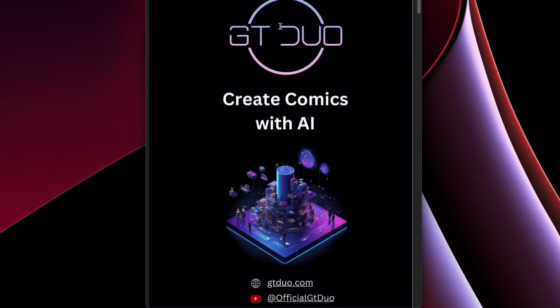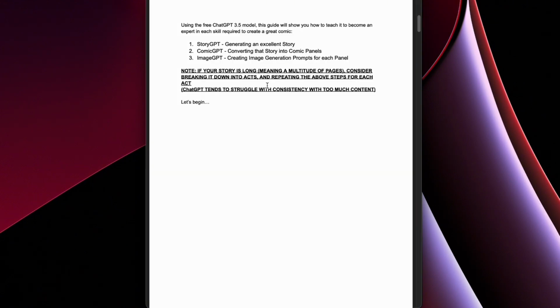Going from there, I created this PDF for you, creating comics with AI. One thing to note is that if you have a long story, meaning for example you want your comic to span over 50 pages, then it might make sense to separate that entire comic into 10 parts and for each part doing the specific tasks, because this free ChatGPT 3.5 model that you're going to be using is sometimes struggling with being given too much information.